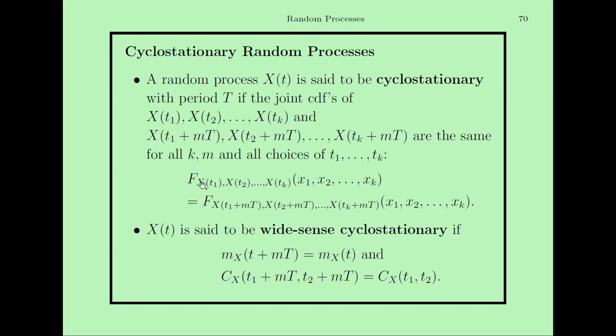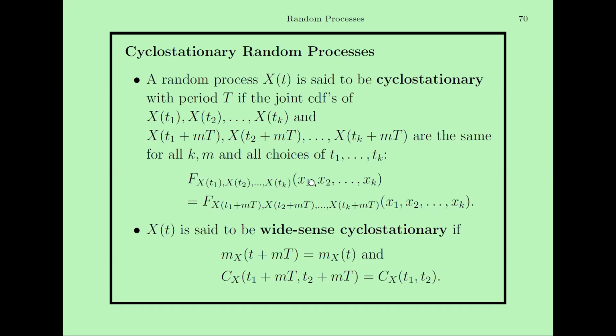The cumulative distribution function of these random variables X(t1), X(t2), up to X(tk) for values x1, x2 up to xk is equal to the joint probability distribution function of X(t1 + mT), X(t2 + mT), up to X(tk + mT) at x1, x2 and xk.